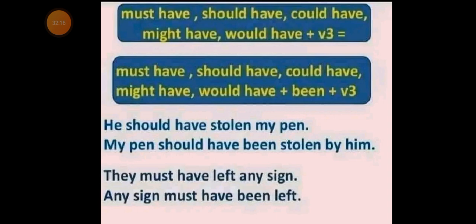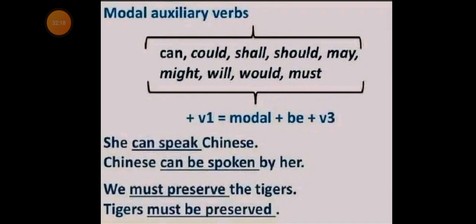Having known this, let us consider other modal auxiliary verbs like can, could, shall, should, might, will, would, and must. Now look at the first sentence in active voice. She can speak Chinese.